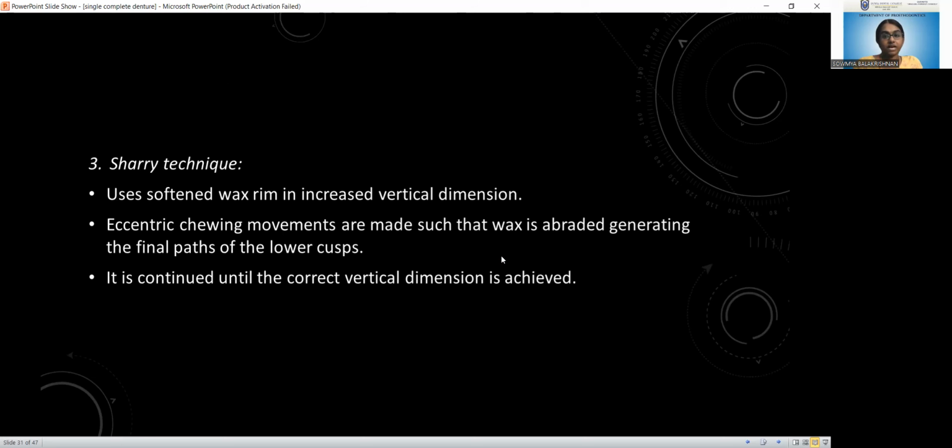At that time, the wax gets abraded, generating the functional path for the lower cusps. This is continued until we achieve the correct vertical dimension.